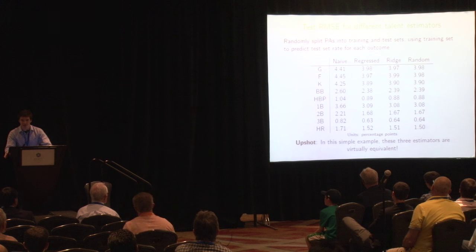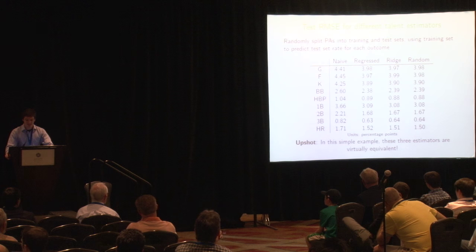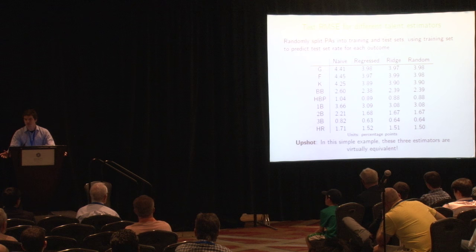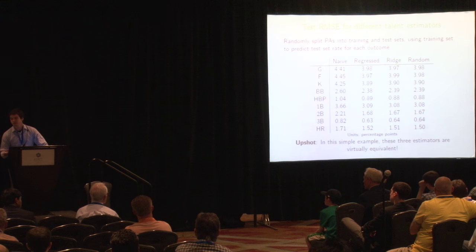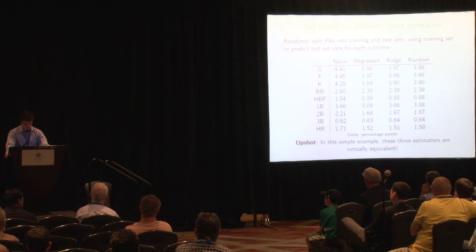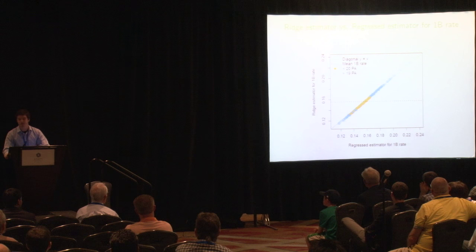The takeaway from this table is that if you look across each of the rows, and the numbers here give the error in the estimation, the regressed, ridge, and random effects models have virtually equivalent error. That is to say, these estimators are basically the same. And the way that we can see this in practice is we applied it to single rates. So in this graph right here, we compare the regressed estimator and the ridge estimator, and we see that they're virtually the same.